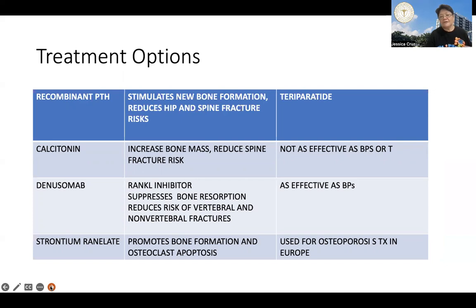And then you have denosumab, which is as effective as your bisphosphonates, calcitonin, which is of much less efficacy, and then you have strontium ranelate, which is promotive of bone formation and osteoclast death or osteoclast apoptosis.